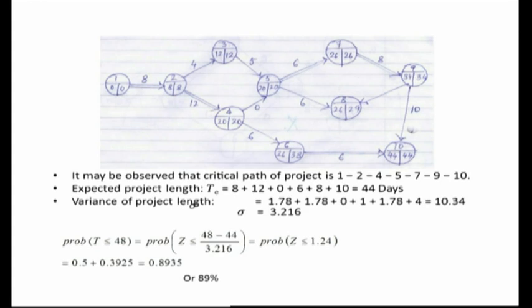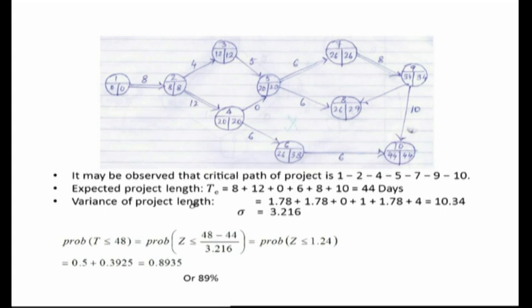So from the formula which we derived with the help of normal distribution, we have probability that t is less than or equal to 48 is given by probability z is less than or equal to ts minus te, where ts is 48 and te is 44, divided by sigma. Sigma is the square root of the variance. So we have 48 minus 44 is 4 divided by 3.216, which is nothing but 1.24.